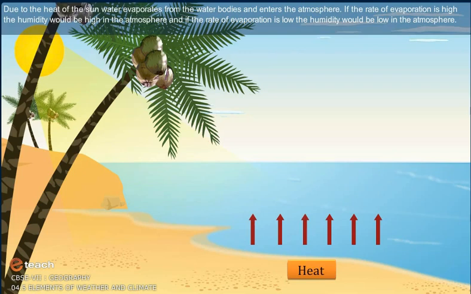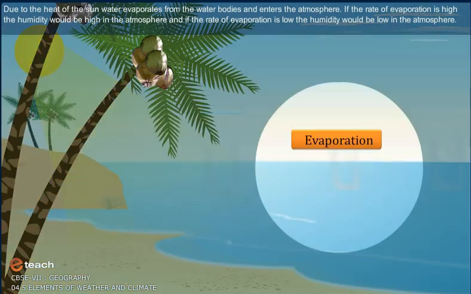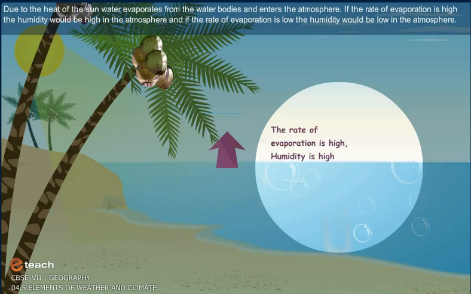Due to the heat of the sun, water evaporates from the water bodies and enters the atmosphere. If the rate of evaporation is high, the humidity would be high in the atmosphere. And if the rate of evaporation is low, the humidity would be low in the atmosphere.